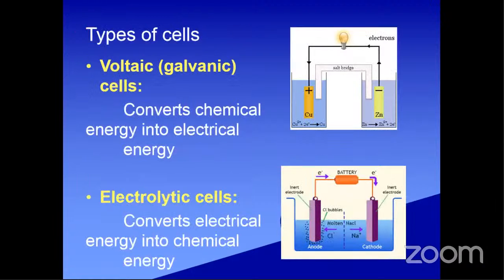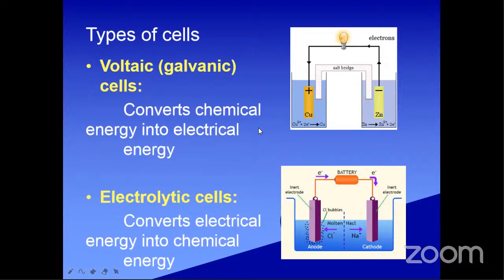Actually, two types of cells are present. One is the voltaic cell or galvanic cell, and the second one is the electrolytic cell. The voltaic cell or galvanic cell is also called the electrochemical cell. This picture indicates the electrochemical cell, or galvanic cell. What is happening in this? The chemical energy is converting into electrical energy. This is a spontaneous reaction, so spontaneously the chemical energy is converting into electrical energy.